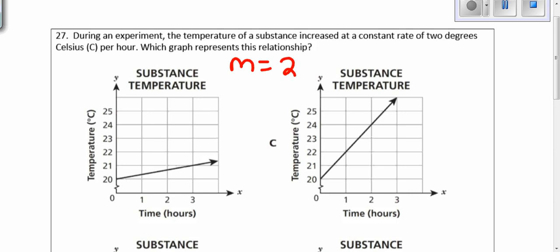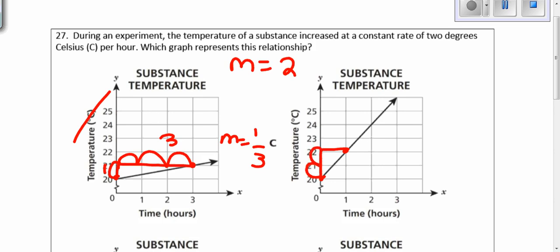So we're going to check the rise and the run of every single one of these graphs. So I'm going to connect 2 perfect points. I'm going to connect those points. My rise is 1. My run is 3. So my slope is 1/3. A is not my answer. C. I'm going to connect 2 perfect points. Connect the dots. I have my rise is 2. My run is 1. M equals 2/1.